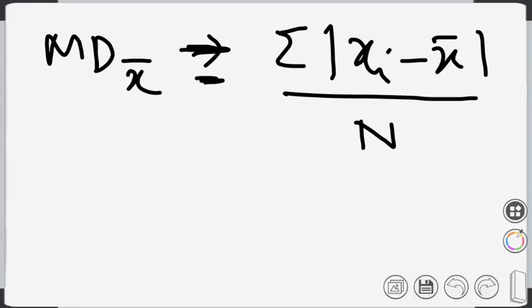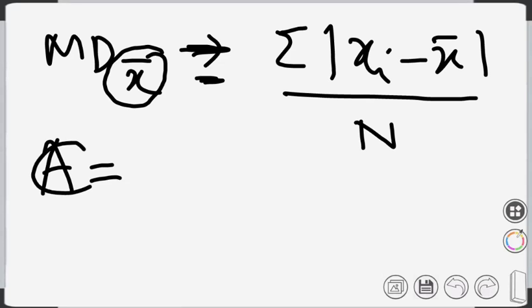We have denoted the mean as x bar, instead of a, which is a constant value. We have already found the mean as 39.9.